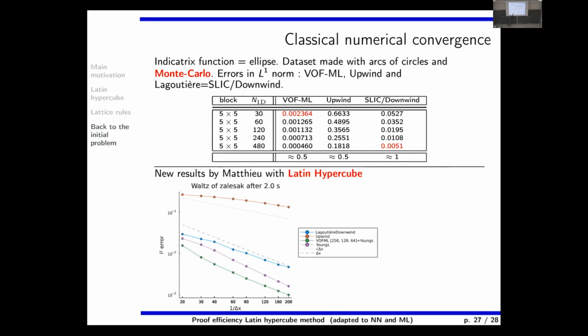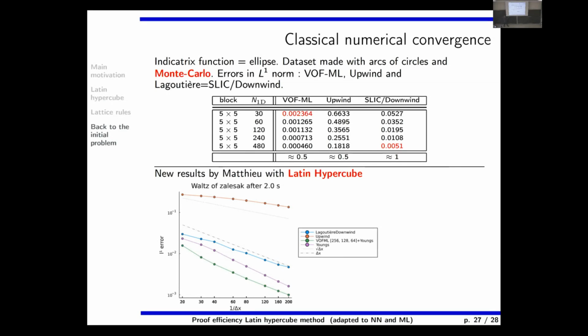I look at the convergence for a certain transport of an ellipse, and I look at the convergence order. Clearly it converges at order 0.5, which seems correct because the theoretical comparison with the upwind method is also convergence at order 0.5 in L1 norm.